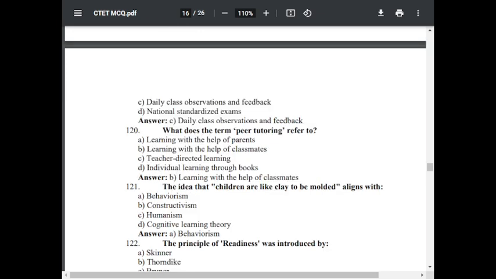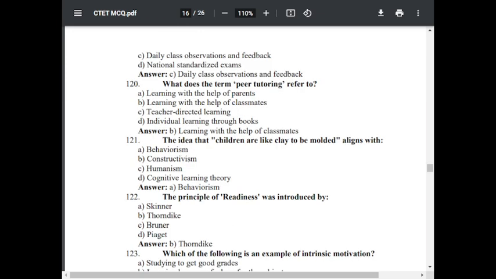Question number 120. What does the term peer tutoring refer to? Option A, learning with the help of parents. Option B, learning with the help of classmates. Option C, peer teacher-directed learning. Option D, individual learning through books. The correct answer is learning with the help of classmates.